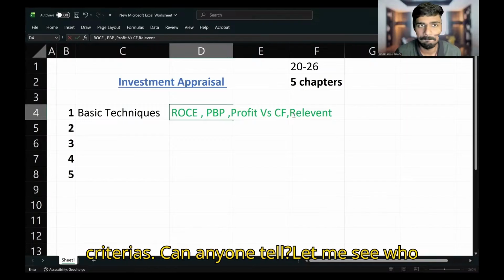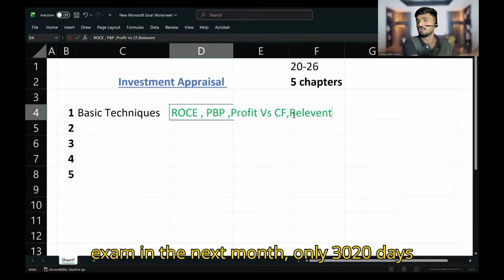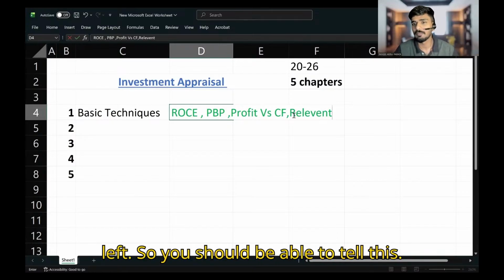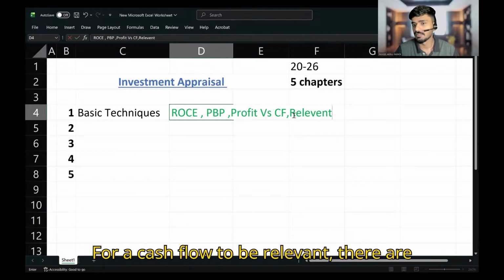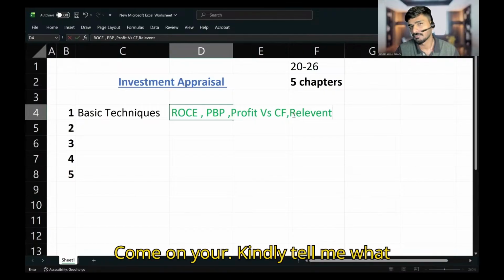Can anyone tell? Let me see who can tell this. You're going to write the exam next month, only 20 days left. So you should be able to tell this. For a cash flow to be relevant, there are certain criteria. So which are the criteria? Cash flow should be, come on, kindly tell me what are the criteria.